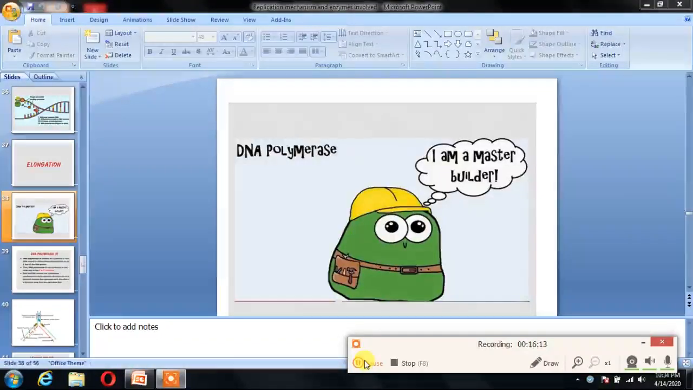For the catalysis of polymerization, it requires 4 types of triphosphate, which we have previously discussed, a template, a primer for the initiation of catalytic activity, and Mg+2.